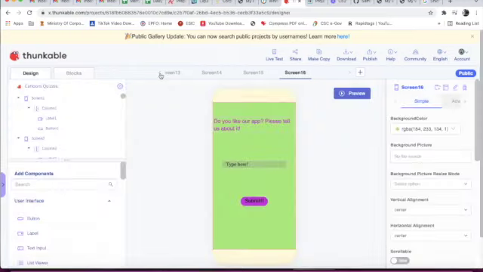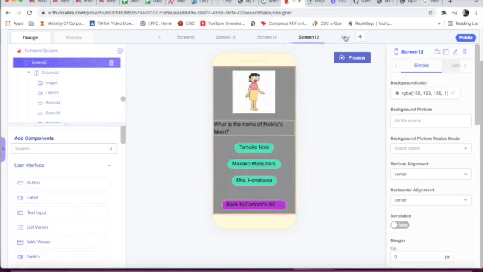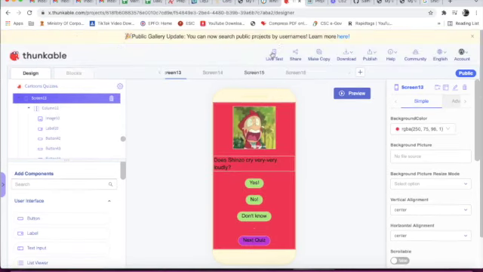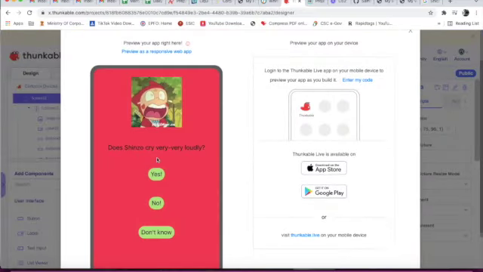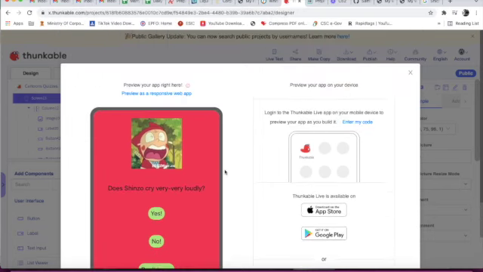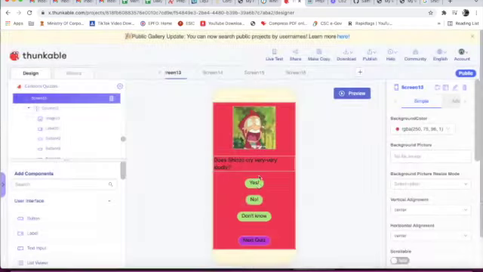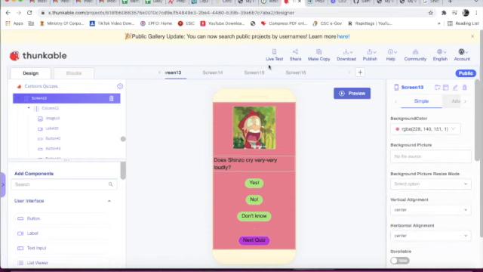Now we will continue with the live test. From here, live test. Does Shinzo cry very, very loudly? Yes. Yeah, you got it right. Here also we can't see, so I will change the screen's background color. Live test.